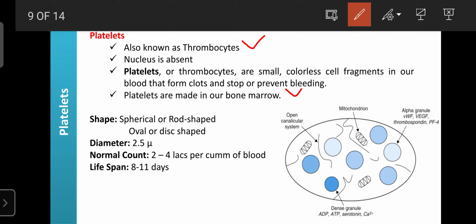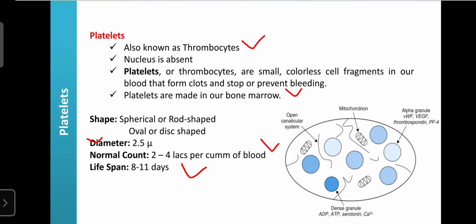Regarding the shape, they look spherical, rod shaped, oval or disc shaped, with an average diameter of 2.5 micron. The normal count is 2 to 4 lakhs per cubic millimeter of blood, and the average lifespan of a platelet is 8 to 11 days. After 11 days they are removed from the circulation, but the normal range is 2 to 4 lakhs.